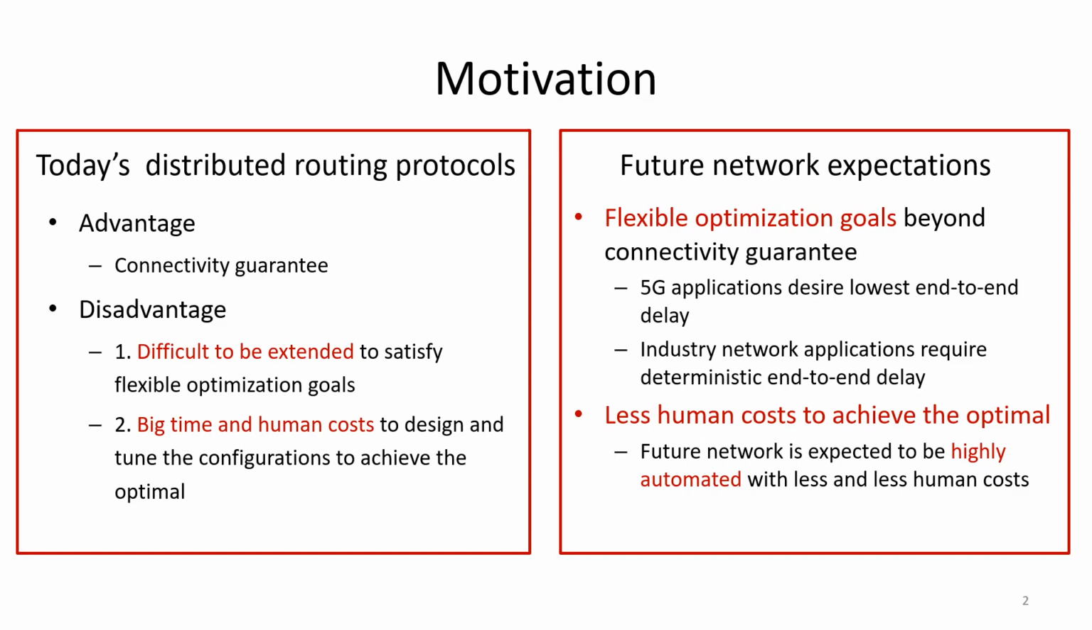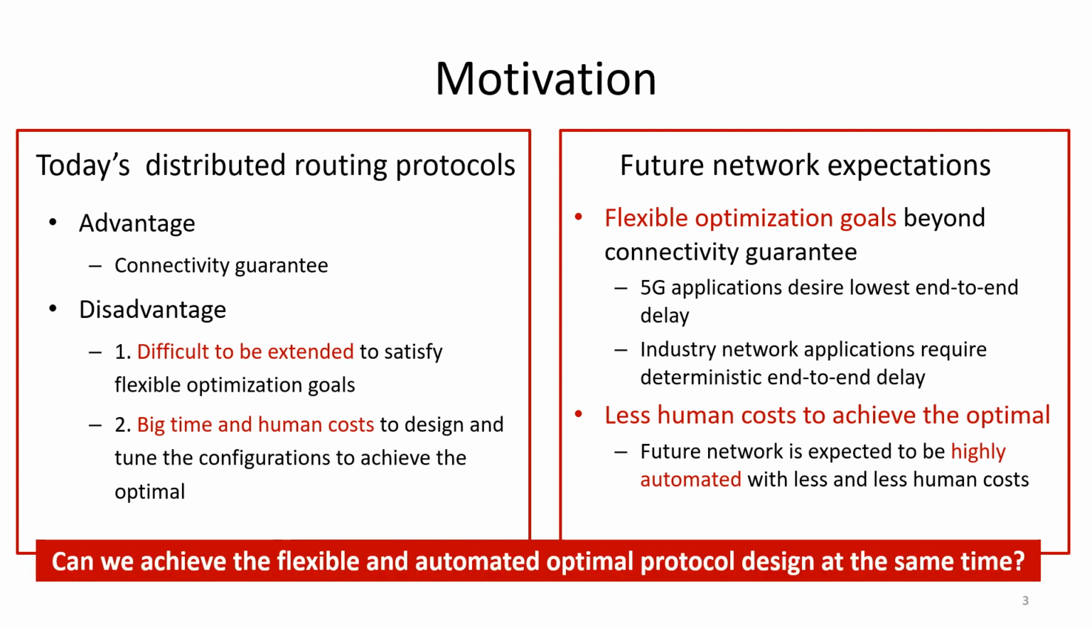Let's begin with the motivation part. Today's distributed routing protocols are highly reliable and also provide basic connectivity guarantee. However, they focus only on shortest path routing, and it is well known to be difficult to extend them to solve different optimization goals. They also take a large human and time cost on protocol design and configuration parameter tuning. For future networks, we expect more flexible optimization goals. For example, 5G applications may desire low end-to-end delay, and moreover, we expect a highly automated network with less and less human cost.